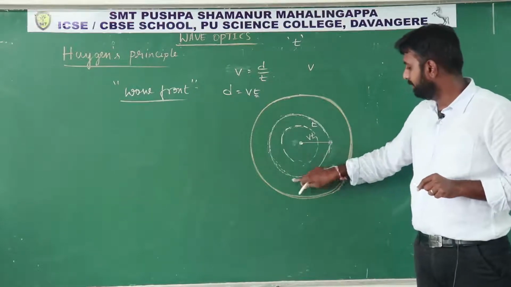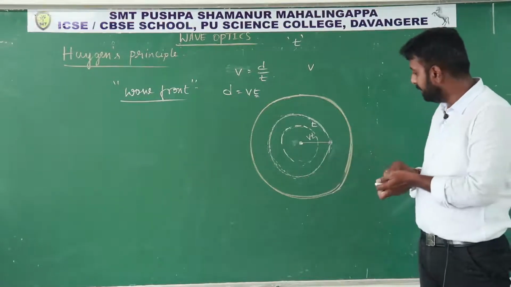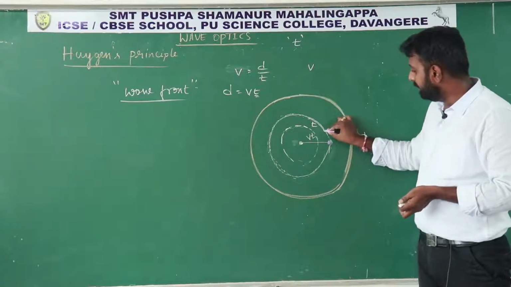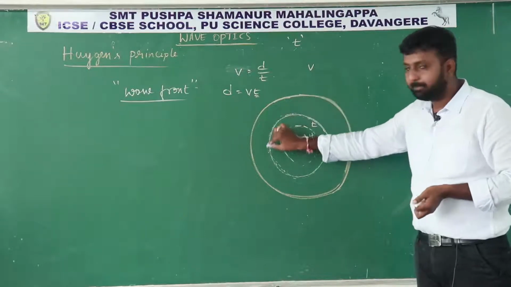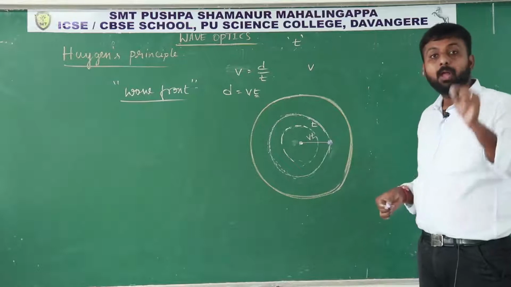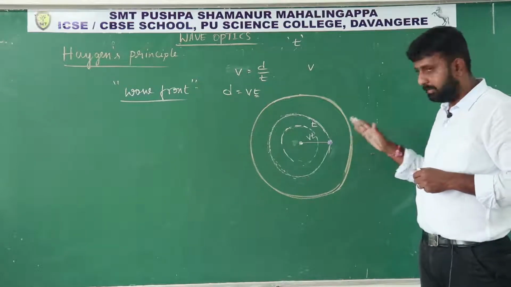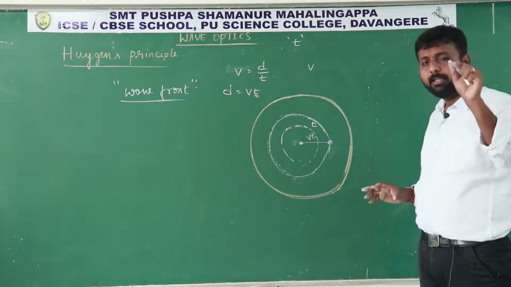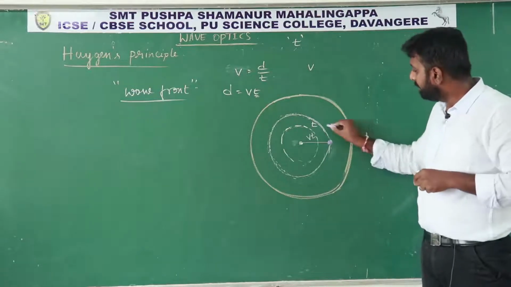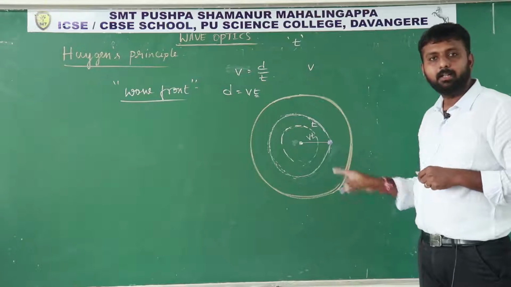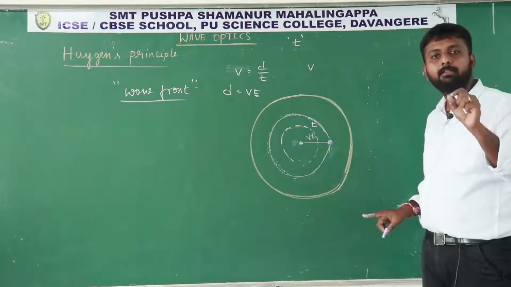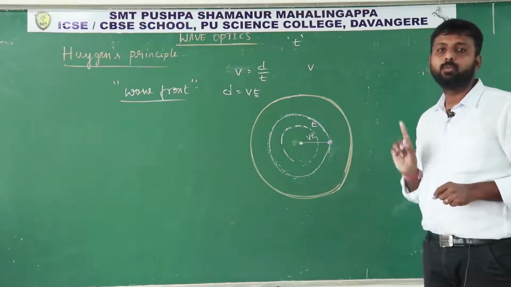Like there is a plastic ball here, similarly there are so many particles present on this sphere. How this plastic ball is performing the oscillatory motion, similarly all the particles present on the surface will exhibit an oscillatory motion.